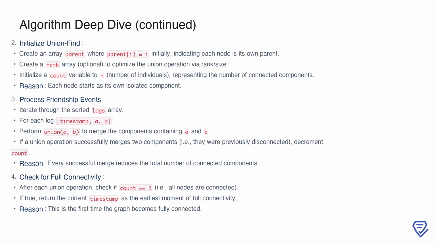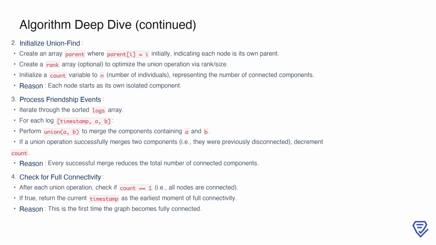Next, we process each friendship event in the sorted logs. For each log, we perform a union operation on the two individuals involved. If the union operation successfully merges two previously separate components, we decrement the count variable.